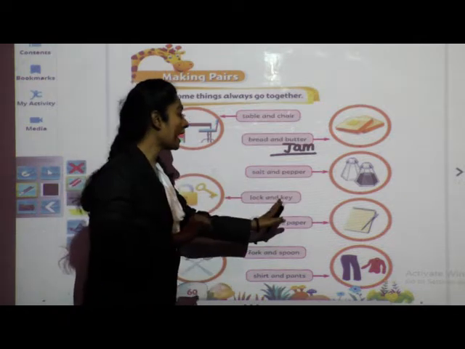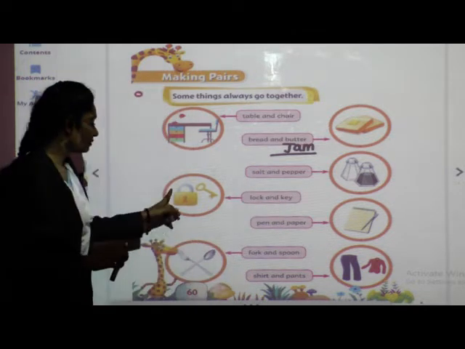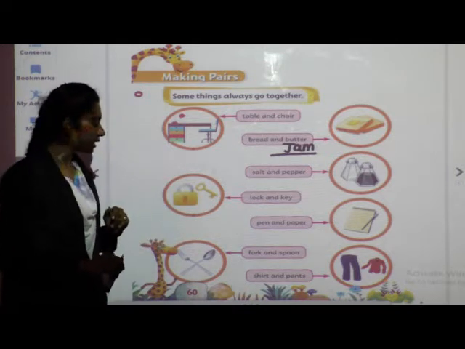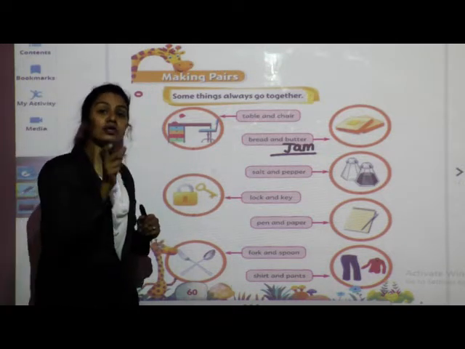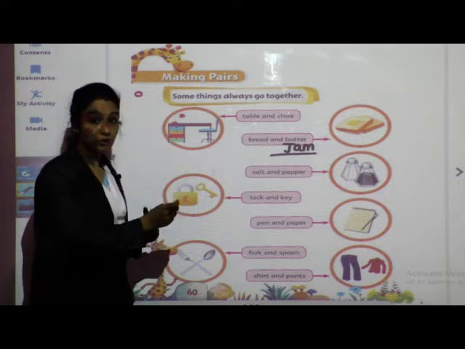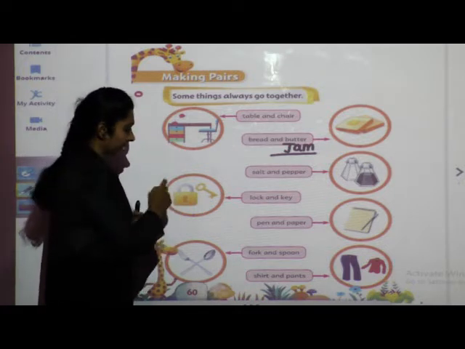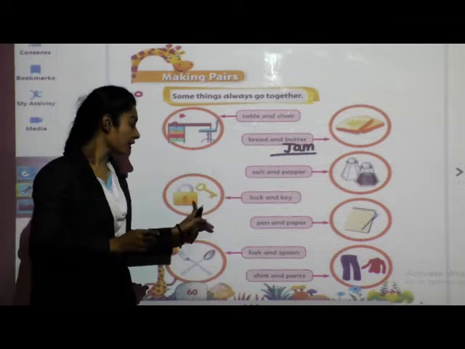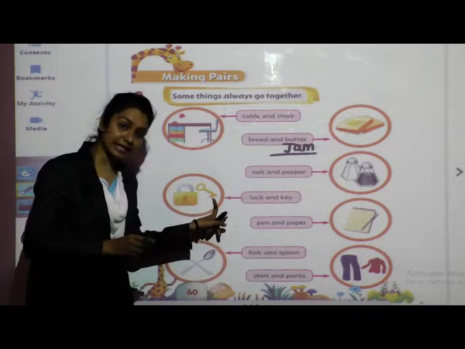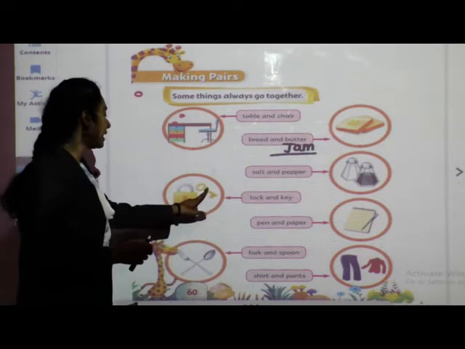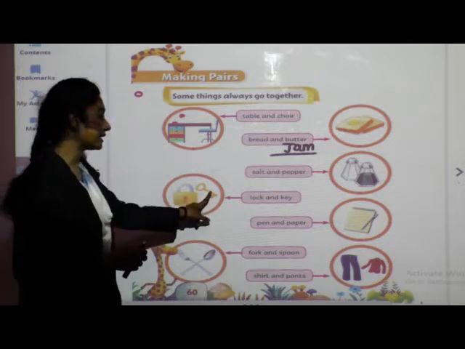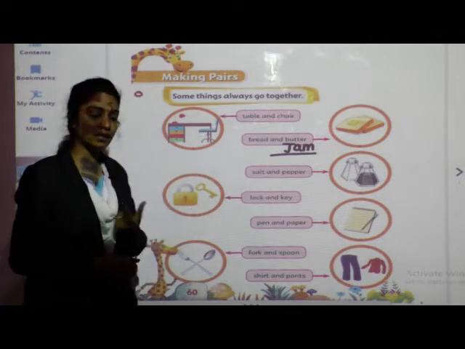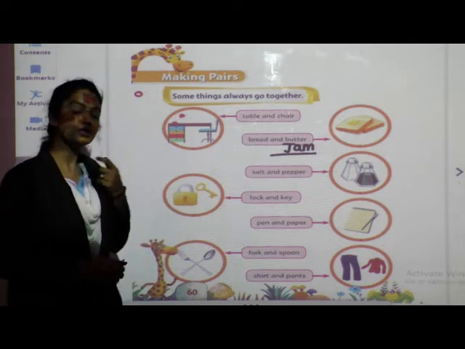Afterwards, lock and key. Yes, which picture is this? Lock and key. So children, tell me one thing. If you want to lock our cupboard or our house door, do we directly use only this lock? Along with this lock, what do we need? This key. Yes, so key and lock. Lock and key are in a pair. These two things always go together.